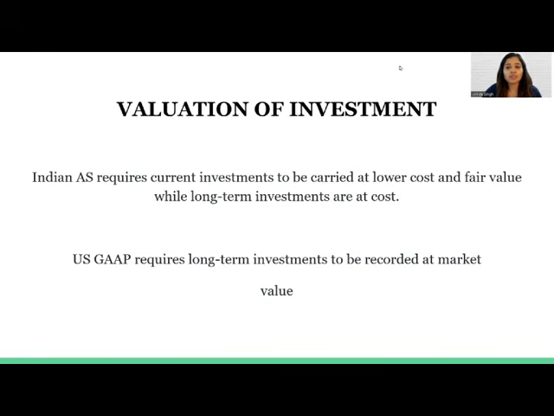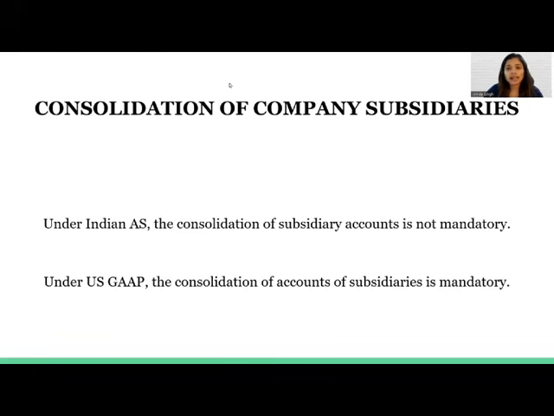And that is whatever value will be there at the time of preparation of the financial statement. Under the Indian accounting standards, the consolidation of subsidiaries' accounts is not mandatory. However, if the parent company decides to consolidate the accounts, Accounting Standard 21 has to be followed. Accounting Standard 21 gives consolidated financial statements and the rules and principles that have to be followed while doing this. On the other hand, when we talk about US GAAP, the consolidation of accounts of subsidiaries is mandatory.